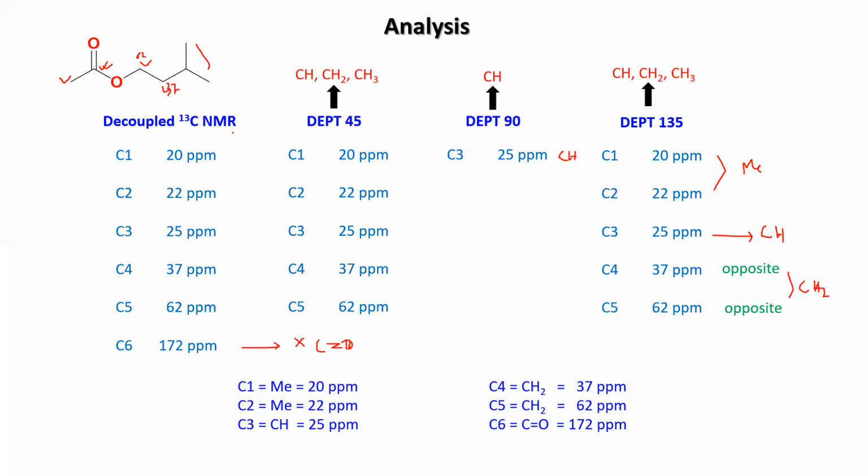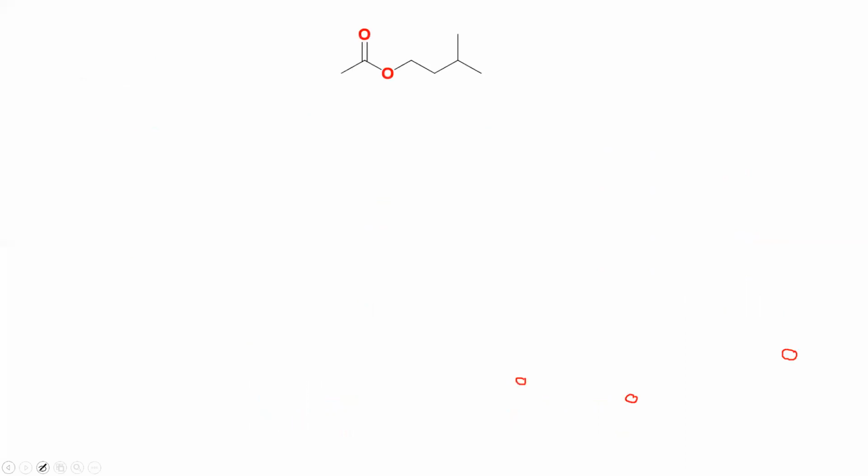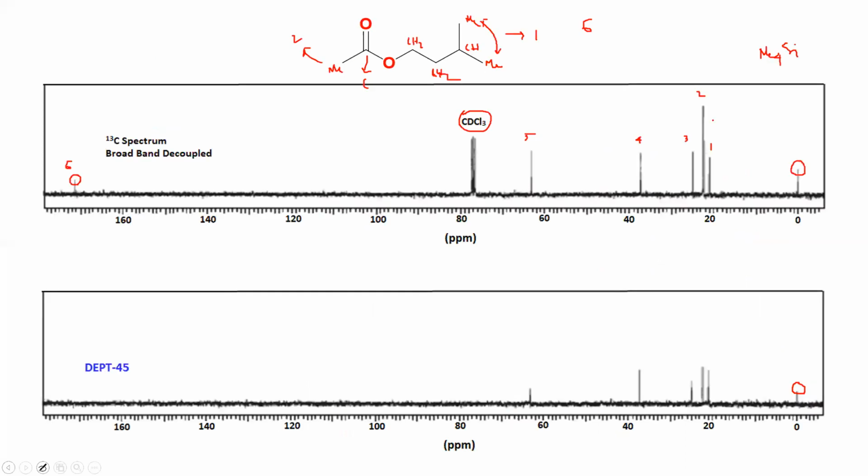Getting? Now the only confusion will be in case of methyl. So for methyl, you have 6 protons here, 2 methyl, and here 1 methyl. If you go to the spectrum, you can tell which one is what. Look at the methyl. Let me go to the spectrum. Okay. So what we get is 20 and 22 that are for methyl.